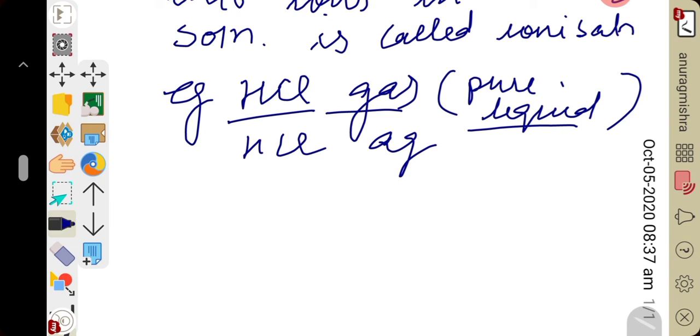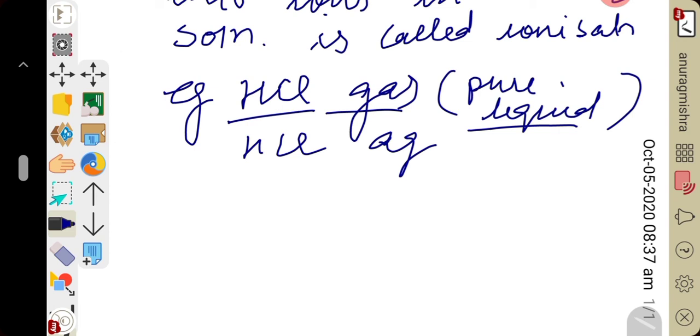We all know conduction of electric current takes place due to the presence of free ions. So HCl gas and liquefied HCl do not conduct electric current because they do not have free ions.